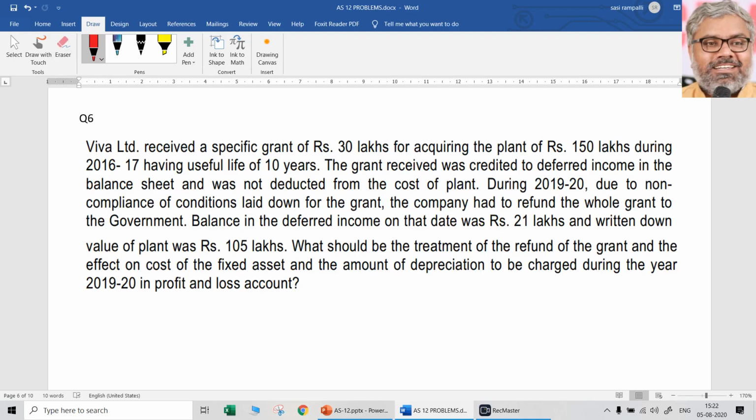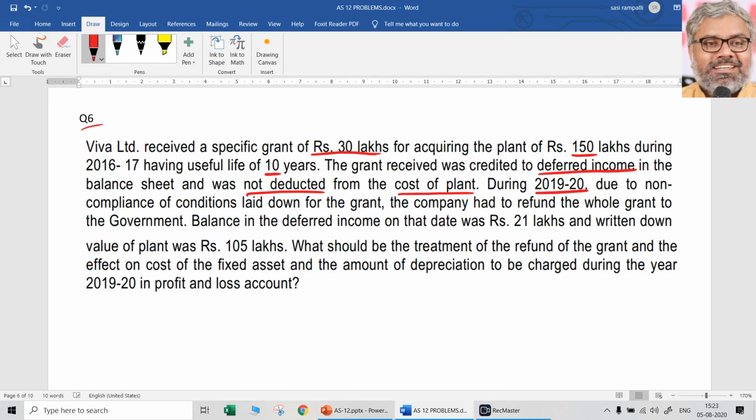Now let us move on to another question, question number 6. Viva Limited received a specific grant of 30 lakhs rupees for acquiring the plant of 150 lakhs during the 16-17 year, having a useful life of 10 years. Grant received was credited to deferred income in the balance sheet and was not deducted from the cost of the plant. That means second method has been followed. It was credited to deferred income in the balance sheet.